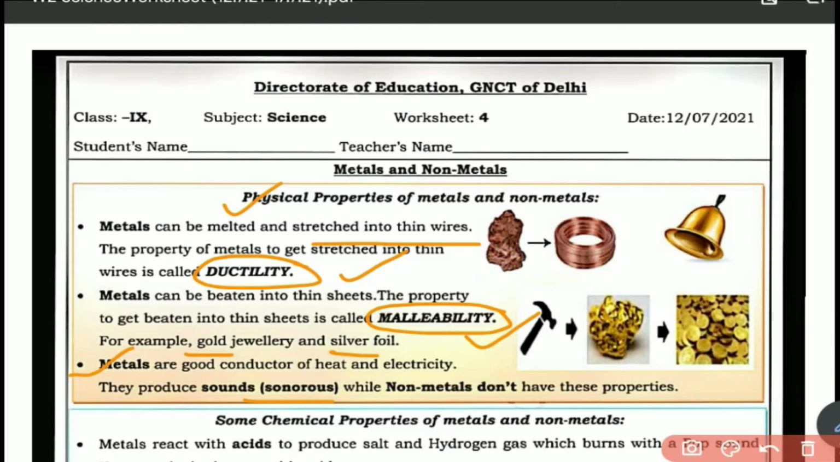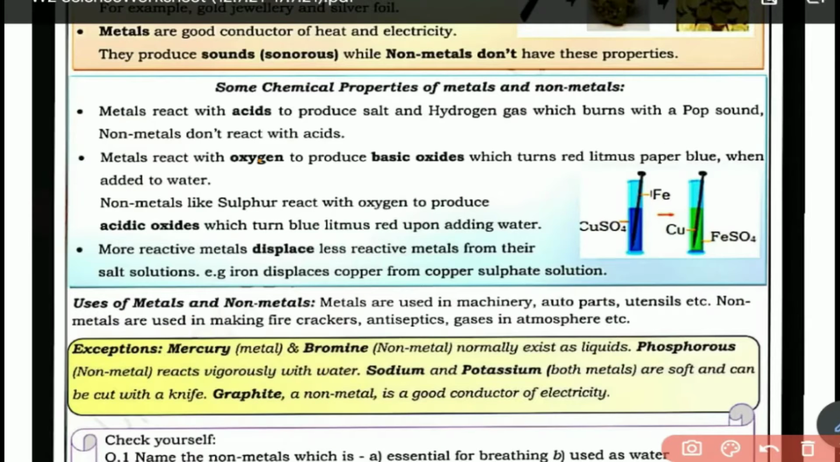So when we see all these properties, and if it is asked what are the properties of non-metals, you just have to write down the opposite of all these properties. That is, non-metals are non-ductile first, then non-metals are non-malleable second, non-metals are bad conductors of heat and electricity third, and non-metals are non-sonorous.